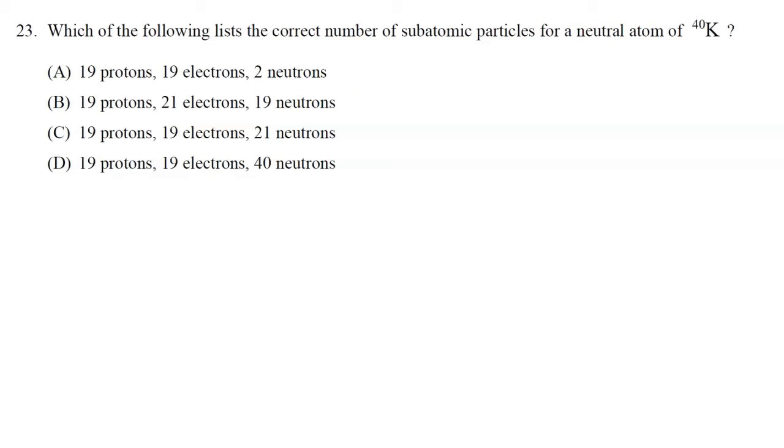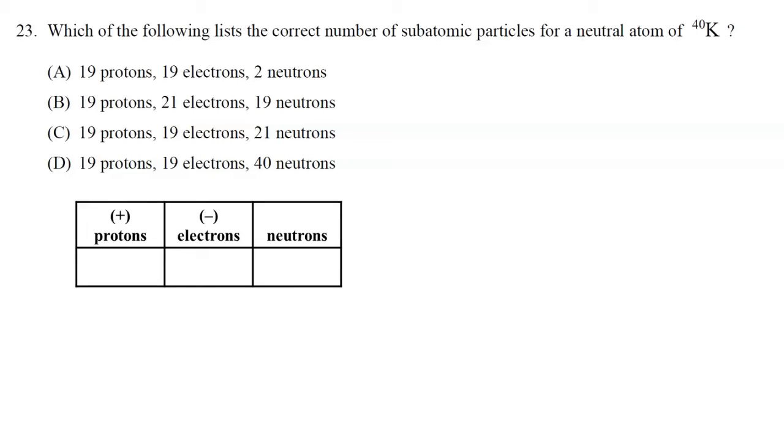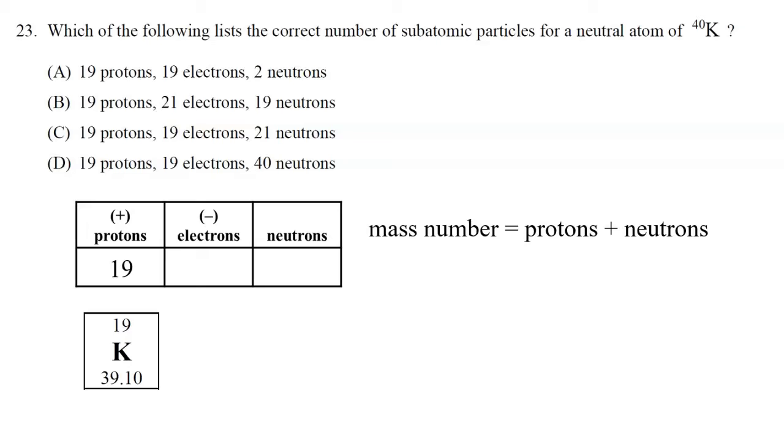Which of the following lists the correct number of subatomic particles for a neutral atom of potassium-40? Protons, electrons, and neutrons. This is potassium with atomic number 19, so 19 protons. The mass number is the protons plus the neutrons, so 19 plus what number is 40? 19 plus 21 is 40, that's 21 neutrons.